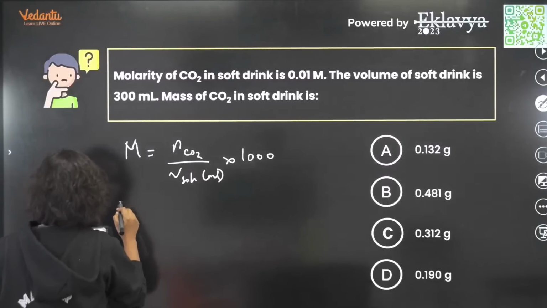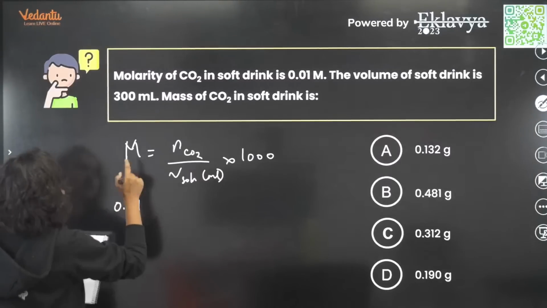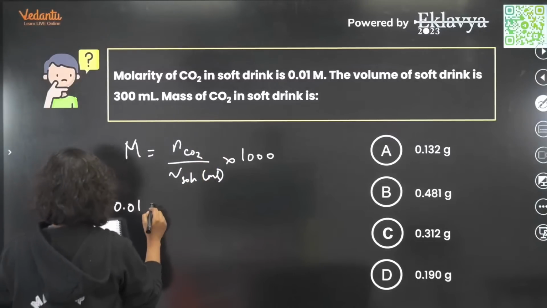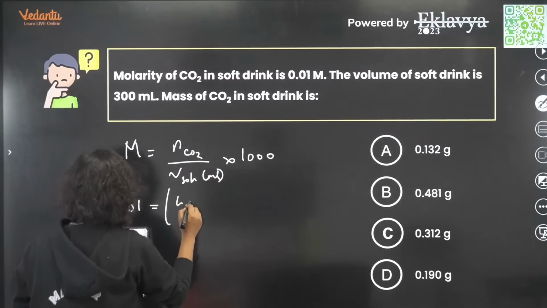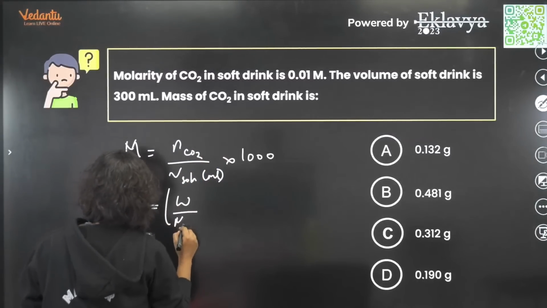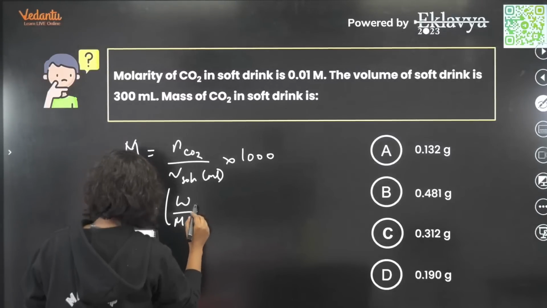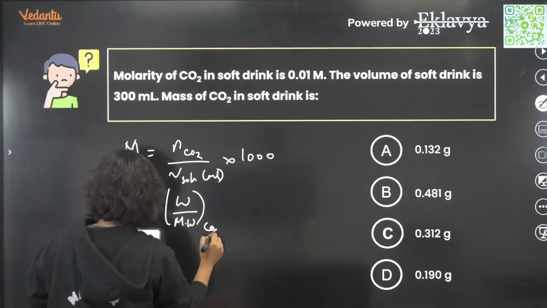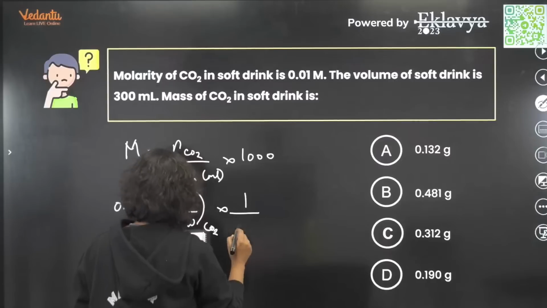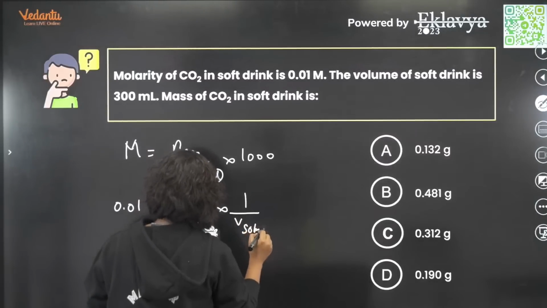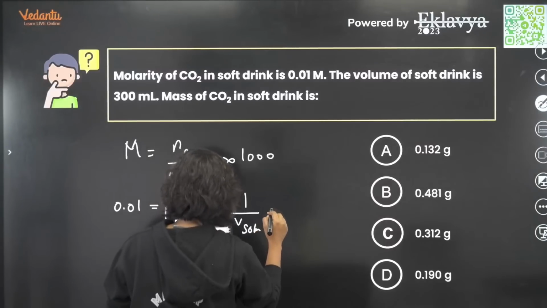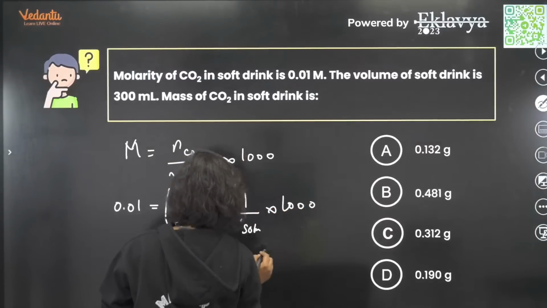See if you have calculated it like this, okay? The molarity given is 0.01 m, right? Now what we're going to do is W divided by molecular weight of CO2, into 1 by V into 1000.